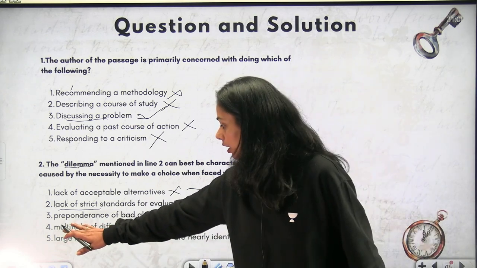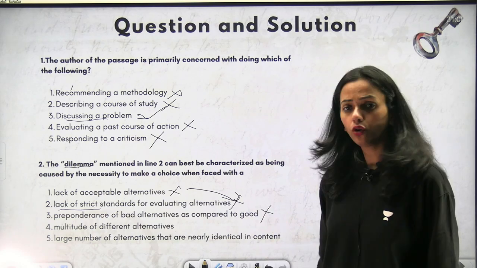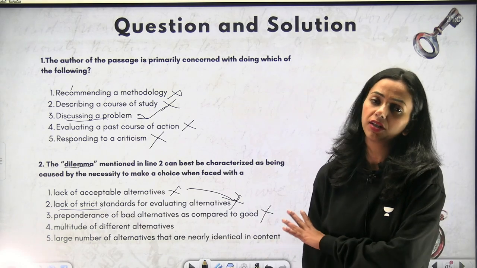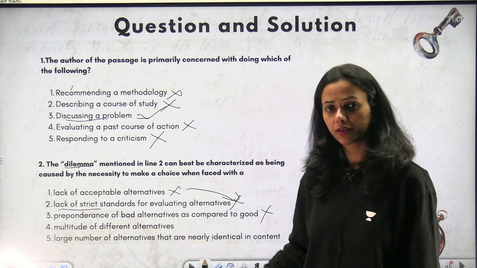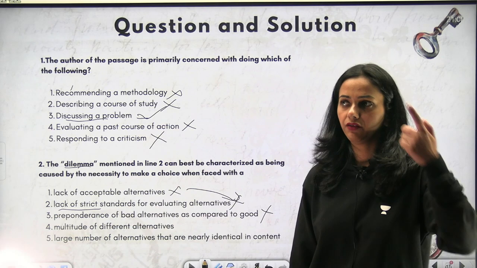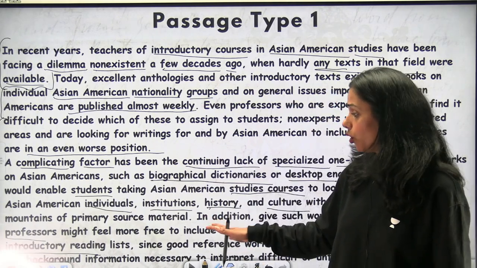Okay. Preponderance of bad alternatives as compared to good. There were no good and bad comparisons, so this option is eliminated. Multitude of different alternatives. Can we go back to the passage and see, are we getting a multitude of different options?